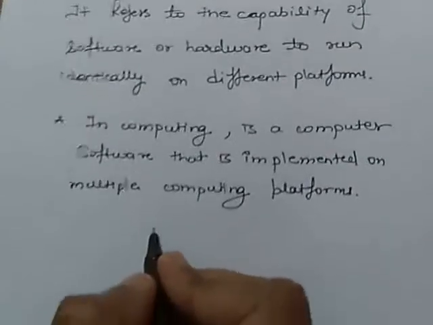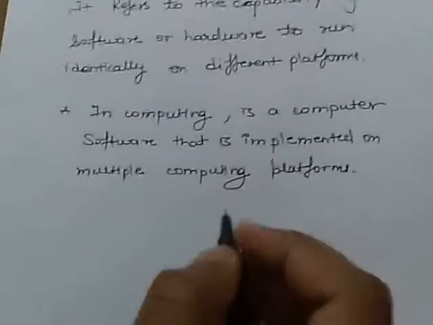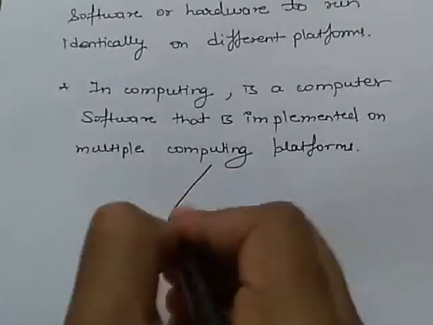Cross-platform capability softwares are divided into two types.